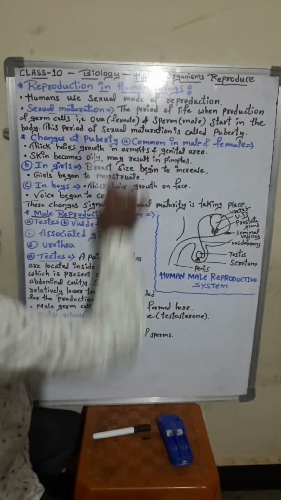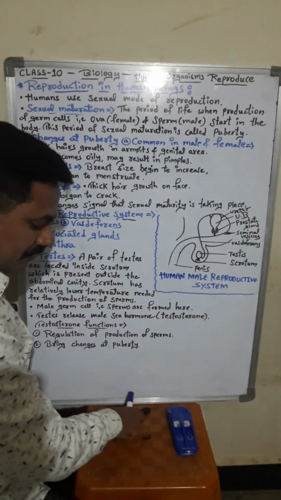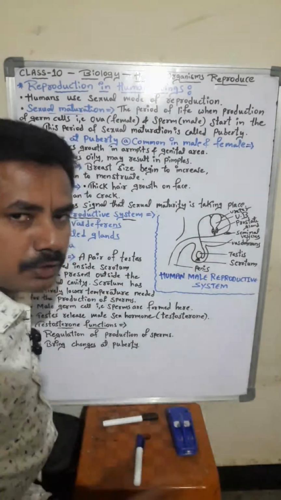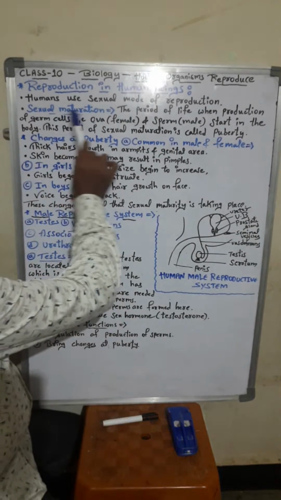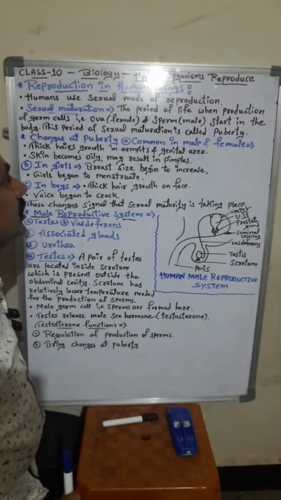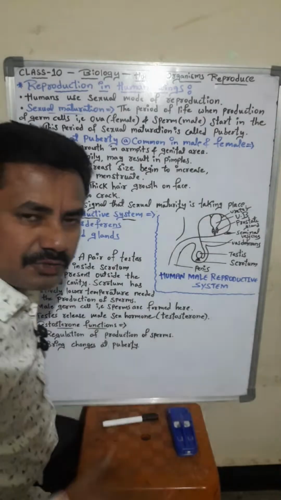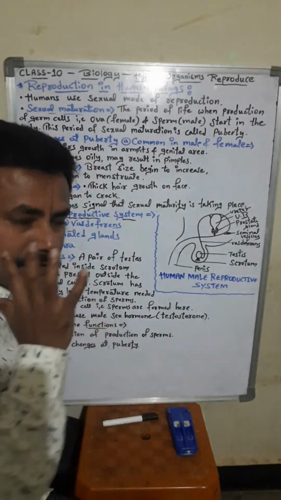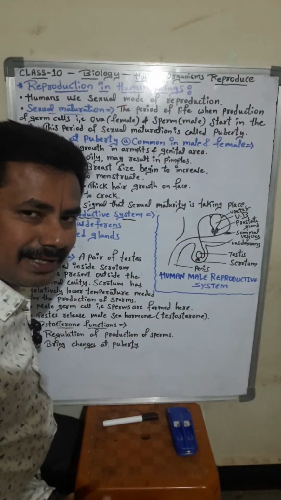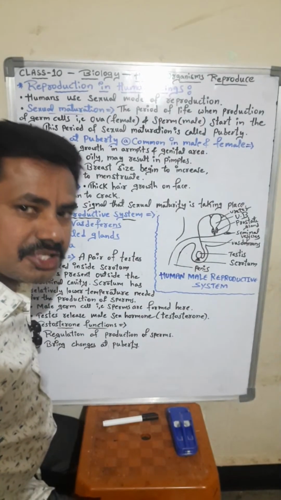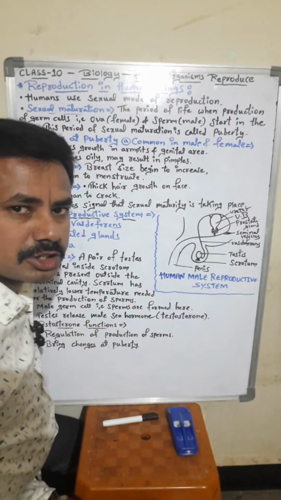So today's topic is reproduction in human beings. Already we know, students, humans use sexual mode of reproduction. What you have to remember is what changes will come when the small child grows and comes to the teen age, and how the reproductive system will develop.